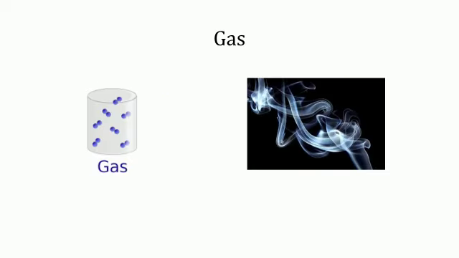Gas. The intermolecular force is very weak in gases. Therefore, the particles move freely and occupy all the space. They don't have a definite shape nor a definite volume.